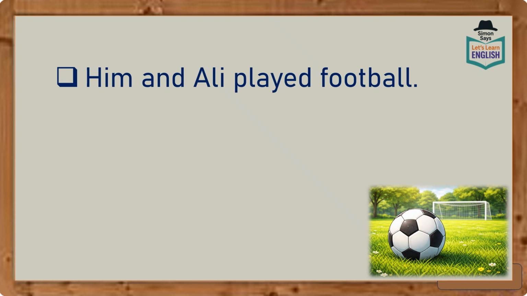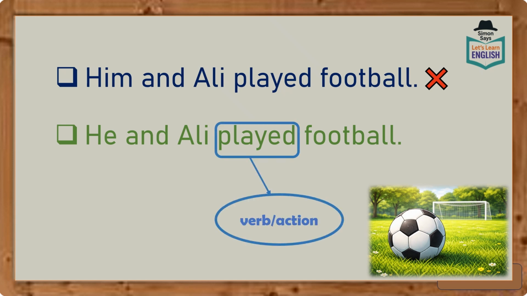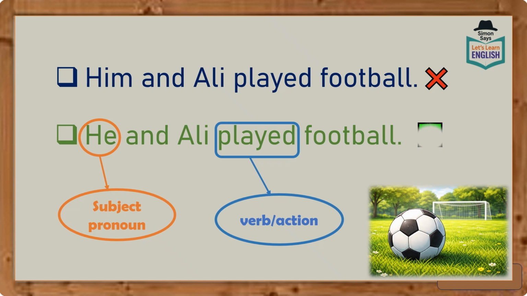Here's another example. Him and Ali played football. Now, this sentence is wrong. Why is that? Because him is an object pronoun, and an object pronoun does not do the action. So let's look at the other sentence. He and Ali played football. Now, the word played is a verb, it's an action. And the pronoun he is the subject pronoun that does the action. Therefore, he and Ali played football is correct.